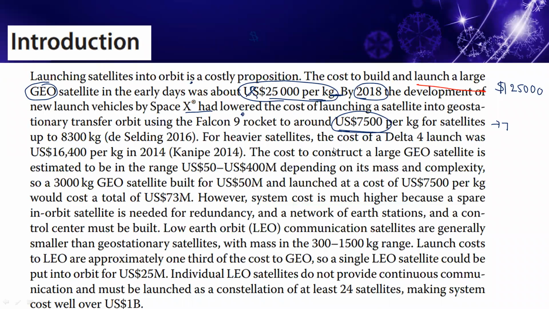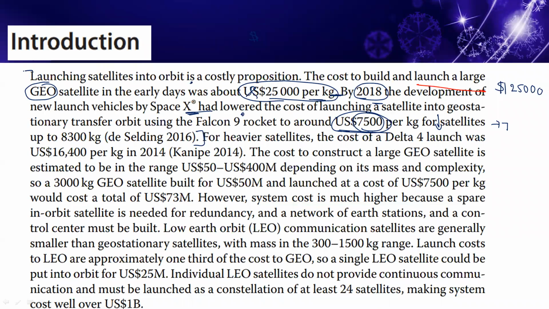So viewers, just understand: when technology goes on increasing from olden days to 2008, the cost of the project also goes on decreasing. So that is the major advantage in this satellite research.